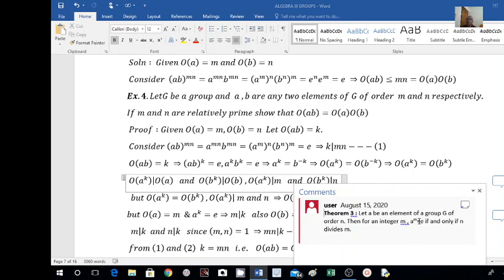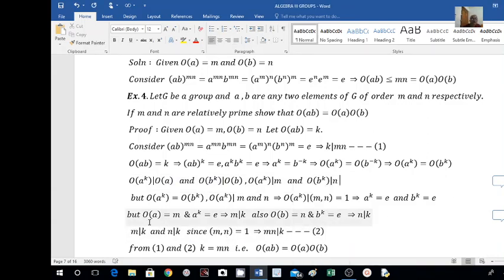If A raised to M equals E, then N divides M. If N divides M, then A to the power of M is equal to E. So here order of A equals M and A raised to K equals E, which means M must divide K. Also order of B equals N and B raised to K equals E, which means N must divide K.